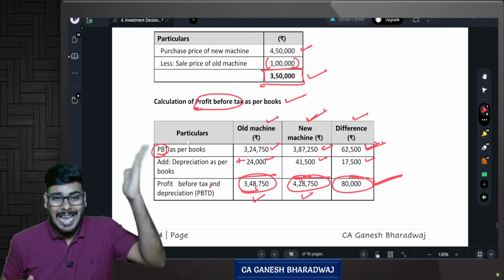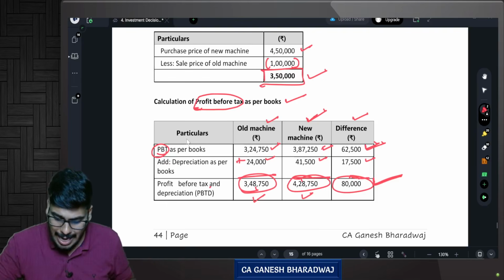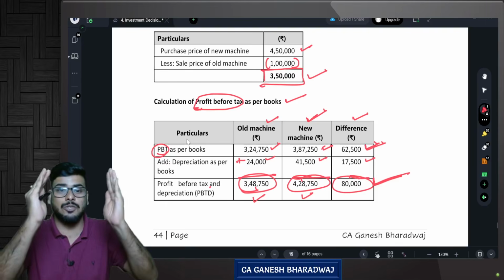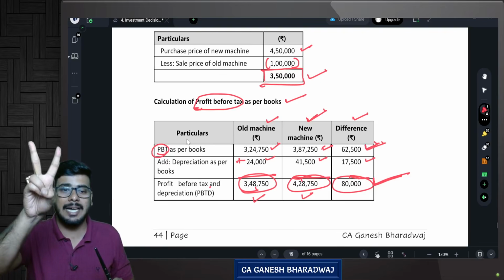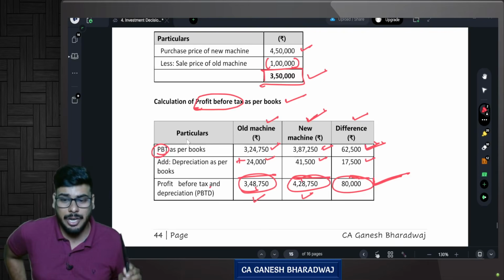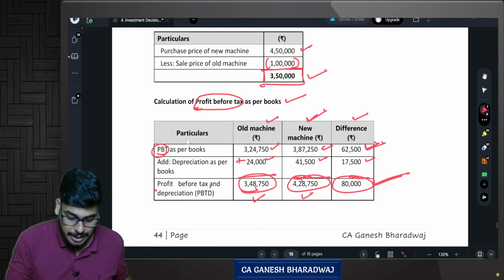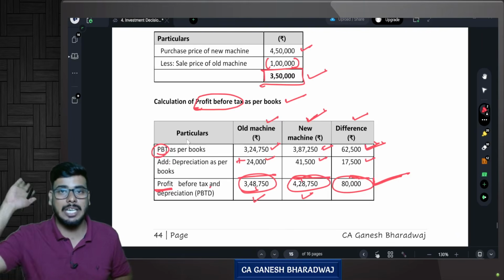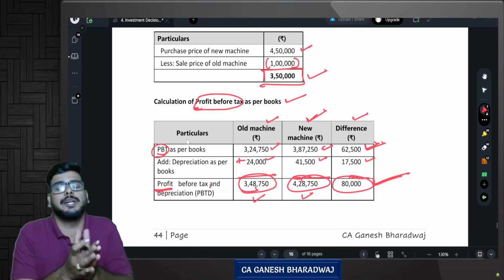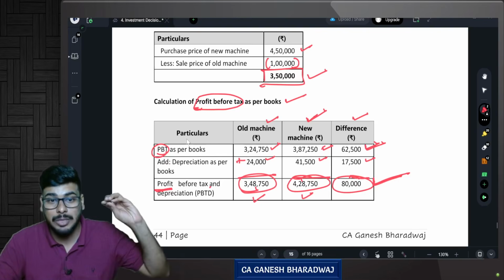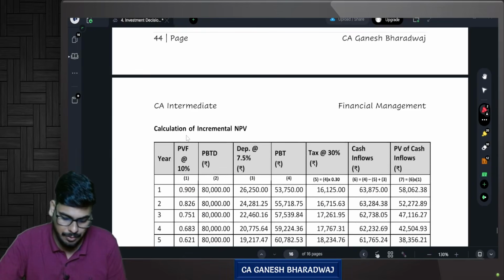Or in other words, every year, I will be able to generate 80,000 rupees of extra profit without considering my income tax and depreciation. Guys, are you clear with this? This is not cash flow. This is just a profit. So we need to compute the incremental cash flows right now. Since we are comparing two alternatives, we can directly compute the incremental cash flows. Are you clear with this?